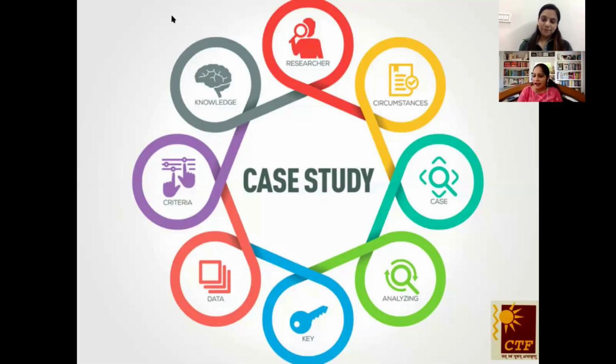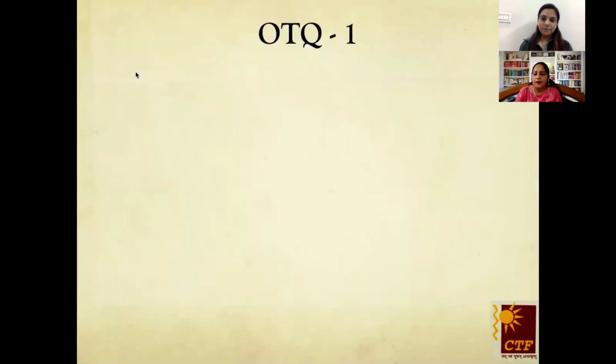So let's move ahead. First of all, we are going to have the first question, which will be an objective type question, OTQ. You can have OTQs in the form of true, false, or in the form of one-word answers, fill-ups, or you can have them in the form of MCQs also. So let's see what Namit ma'am has in store for us.